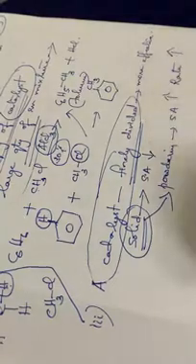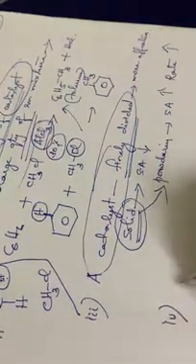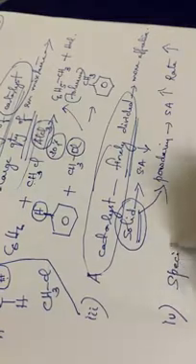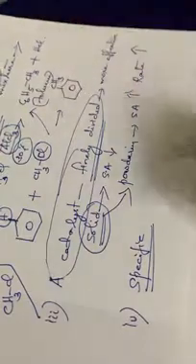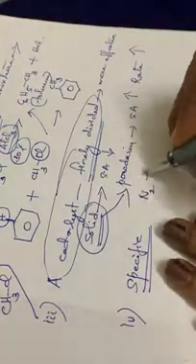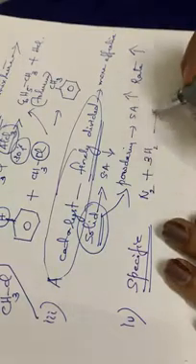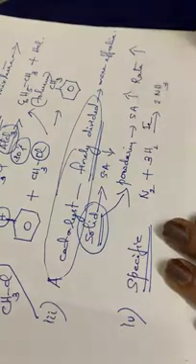Then the fourth point is that a catalyst should be specific in its action. That means for a particular reaction, as we have seen in the manufacture of ammonia, N2 plus 3H2 giving 2NH3, we are using iron as a catalyst in Haber's process.